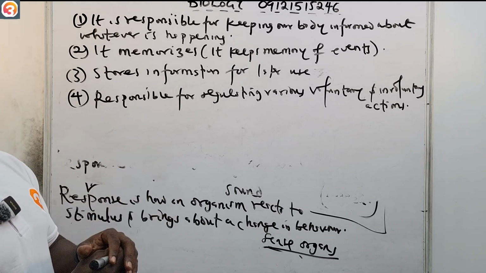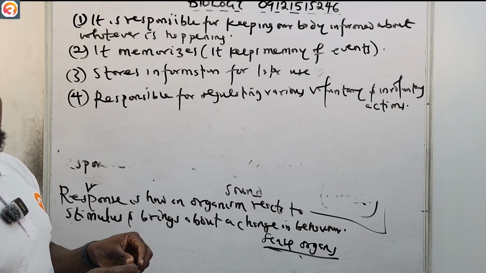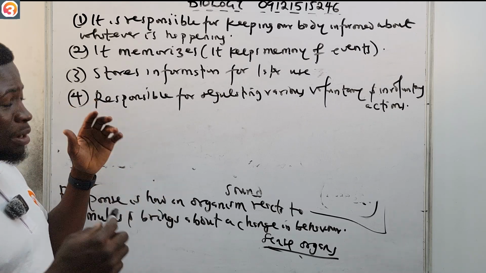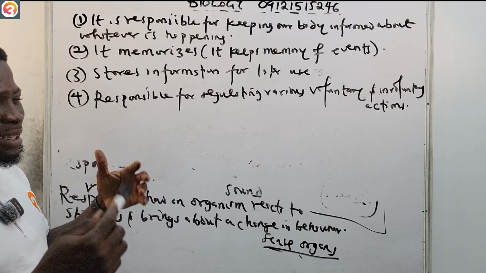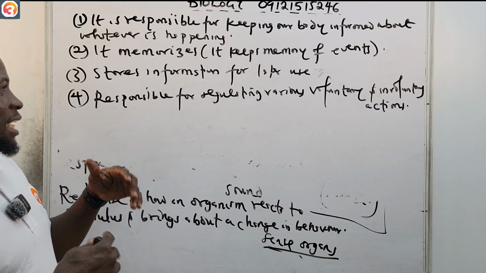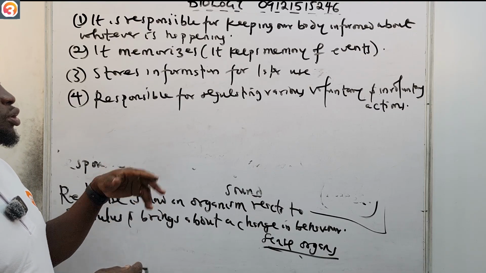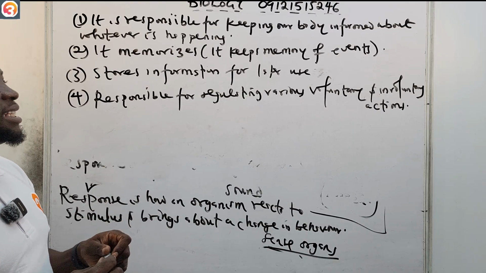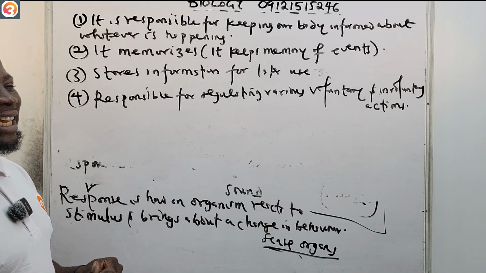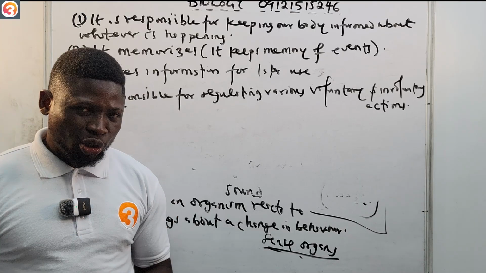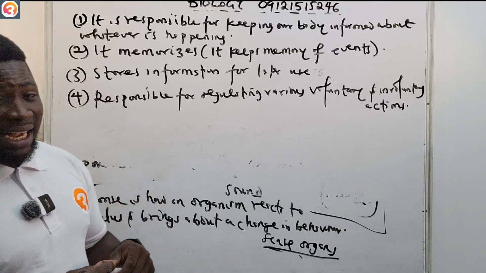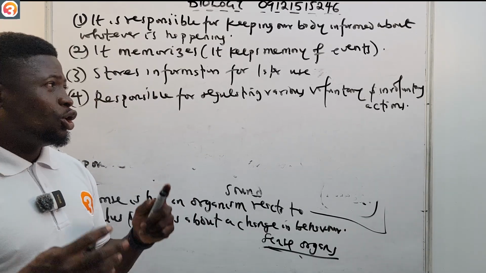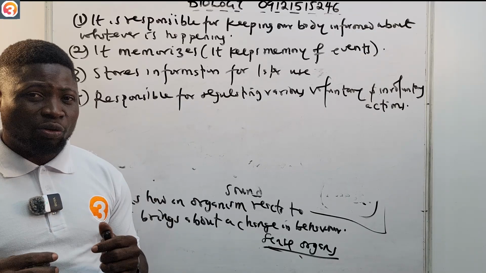It is responsible for keeping our body informed about events, about whatever is happening. It memorizes events. It keeps memory of events so that it can be used later. Information is also stored for later use, and it is also responsible for regulating various voluntary and involuntary actions. These are some of the functions of the nervous system.